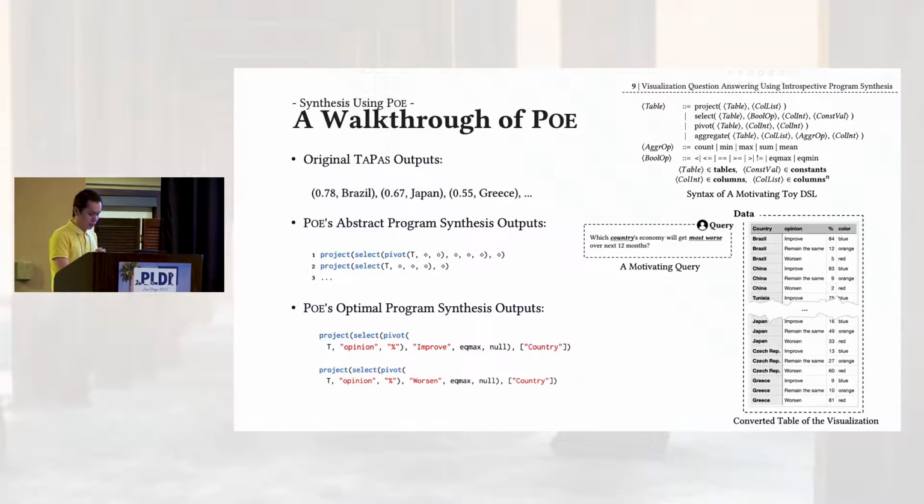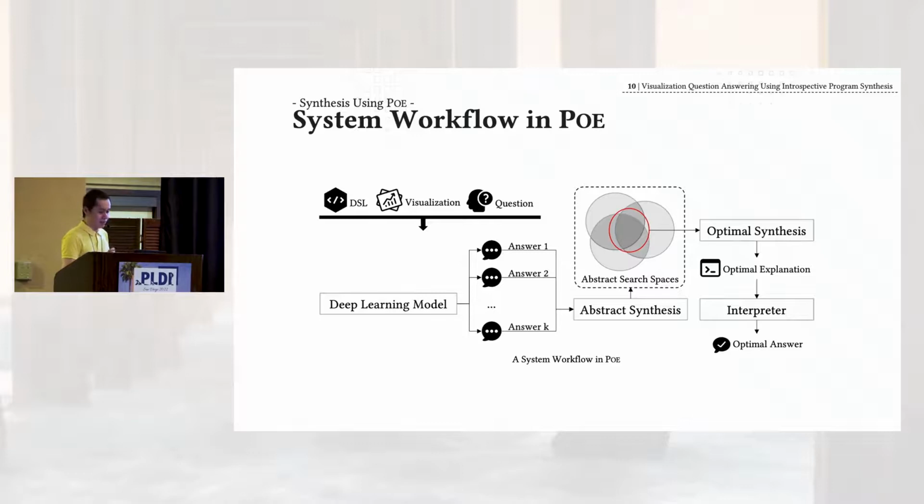So the explanation considers the consistency among those three parties. We call this triangle alignment, and it turns out that satisfying such alignment, in addition to syntactic correctness, is a very strong hint to find the true explanation. We'll discuss how to formalize this. And by the way, we have a tiny toy DSL here for the talk, and you don't have to memorize it because I will explain it when necessary. Just to let you know there's something here.